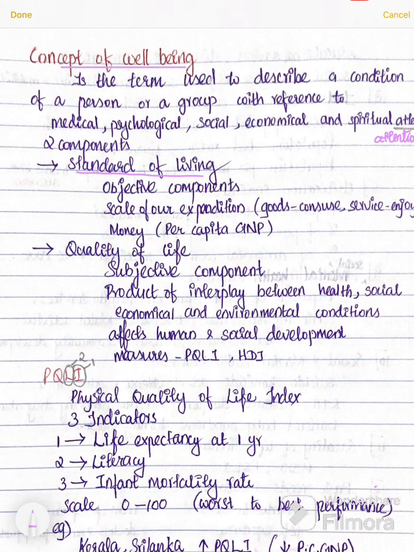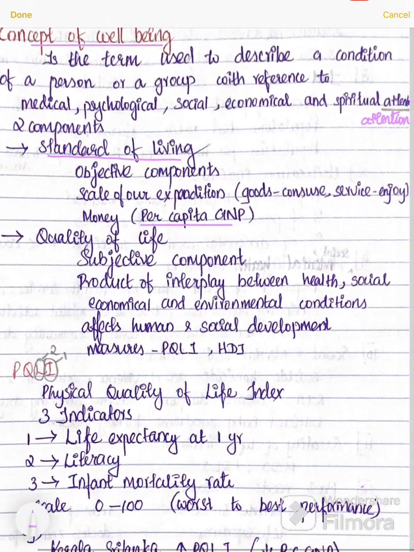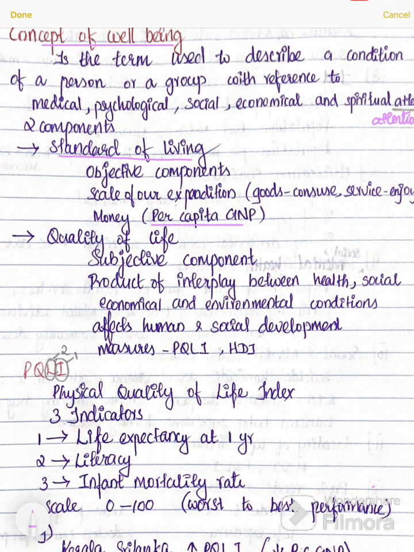It's an objective component. So that means scale of our expenditure, how well we enjoy the services and the goods we consume. So that is measured using per capita GNP. And quality of life is the subjective component. It's a product of interplay between health, social, economical and environmental condition which affects human and social development. So this quality of life is measured using physical quality of life index and human developmental index.